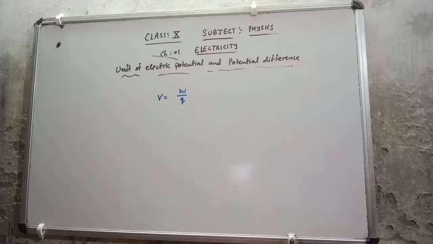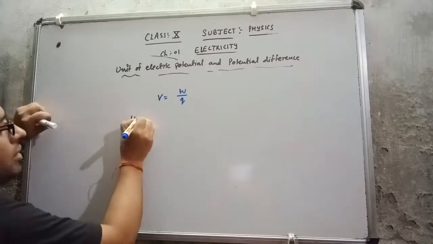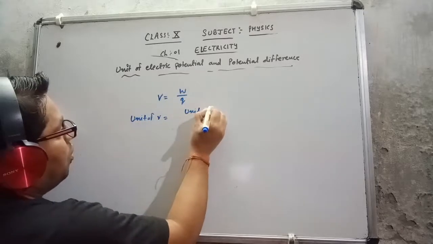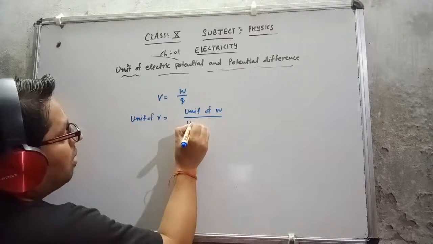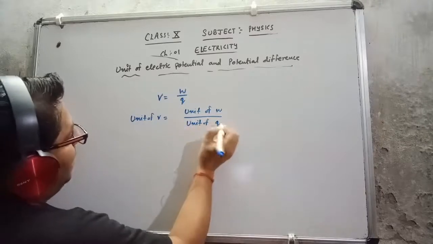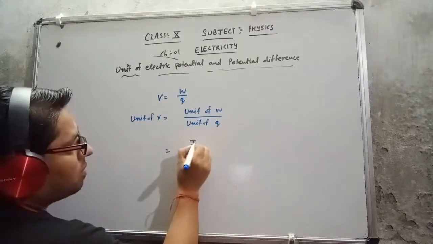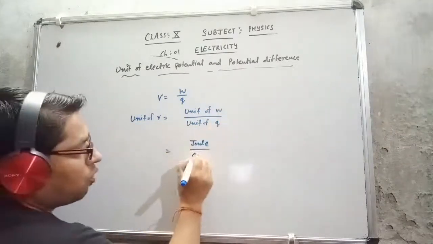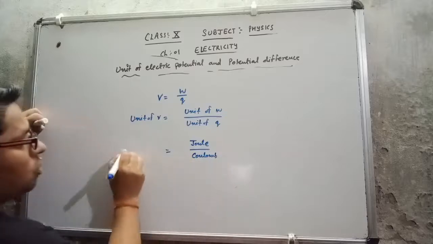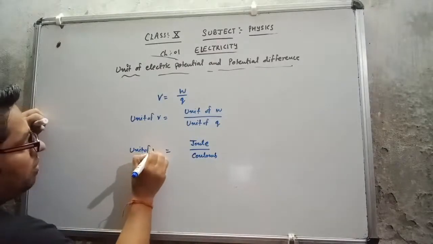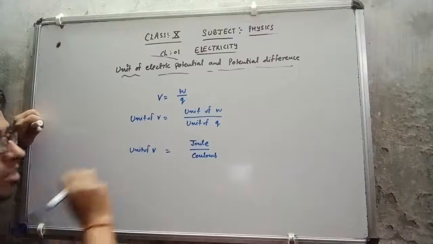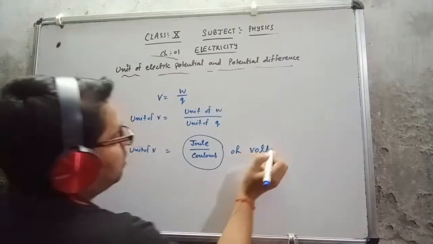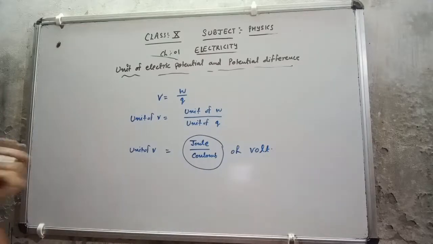Now, if V equal to W upon Q, so unit of V equal to what? Unit of W, this is work done, upon unit of Q, this is the electric charge. So unit of W is joule, work done will be measured in joule. Unit of charge is coulomb. So unit of V, that means potential difference or electric potential, is joule per coulomb or volt.